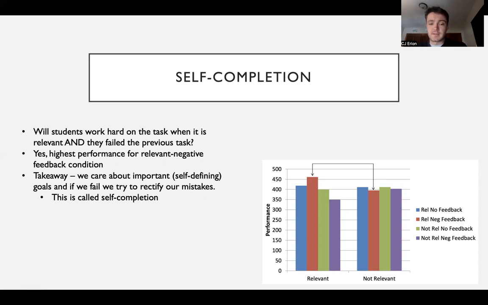And so the takeaway is that we do care about these self-defining or self-completing goals. And for these, especially if we fail initially, we will try to rectify our mistakes, because this is important to us. So we try to improve and do better at whatever this self-defining goal is. And just broadly, this is called self-completion.